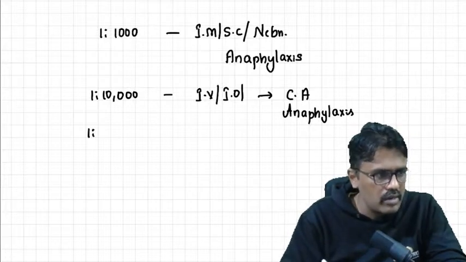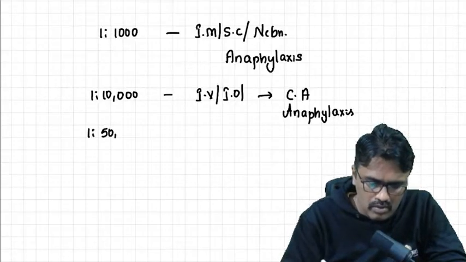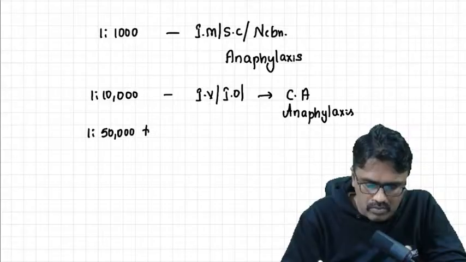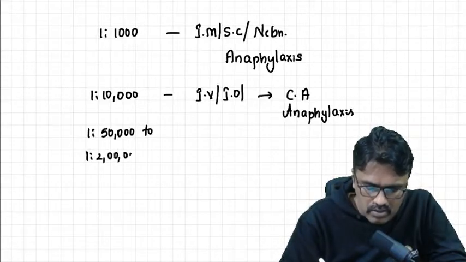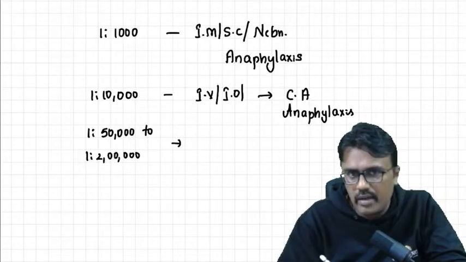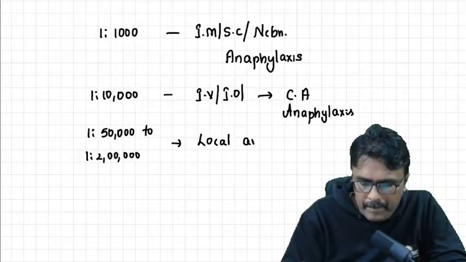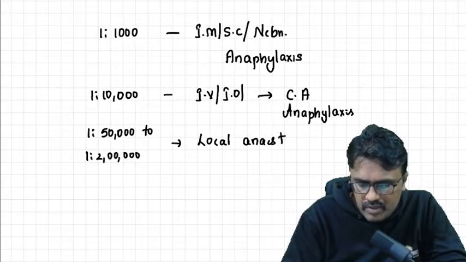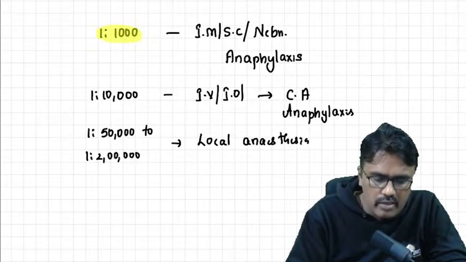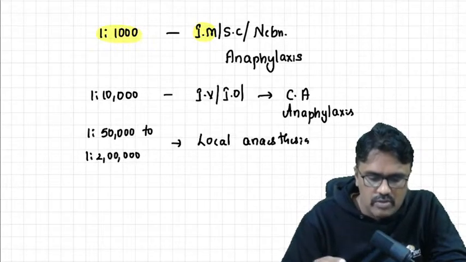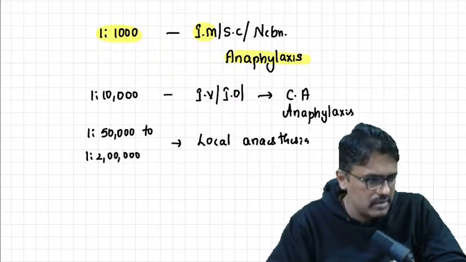Now moving on to 1 in 50,000 to 1 in 2 lakh. This adrenaline dilution is used along with local anesthesia. So the drug of choice for anaphylactic shock is adrenaline, 1 in 1000 intramuscular, and that is what we give for anaphylaxis.